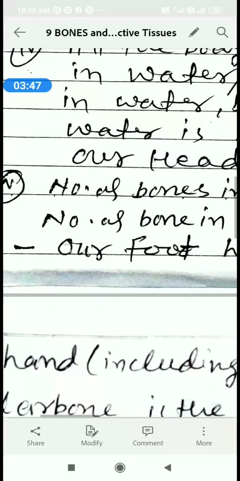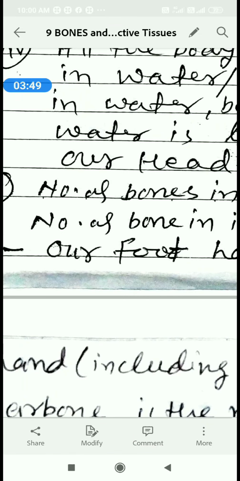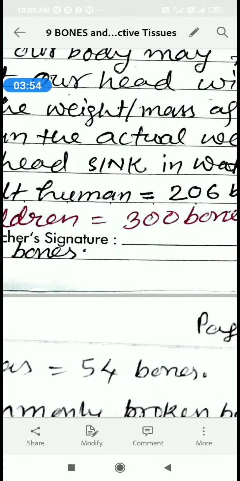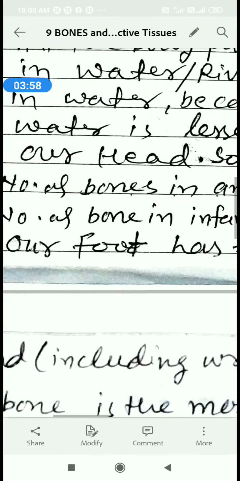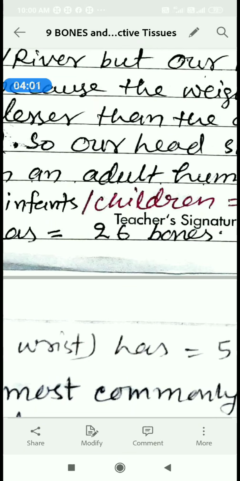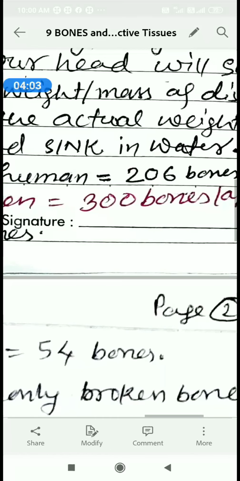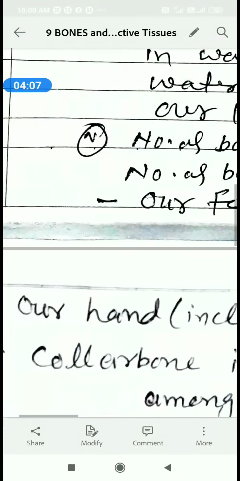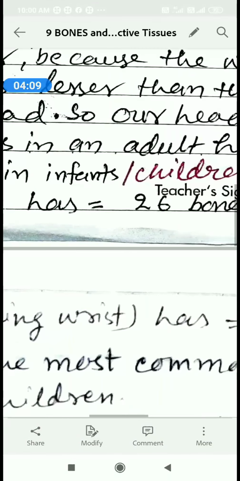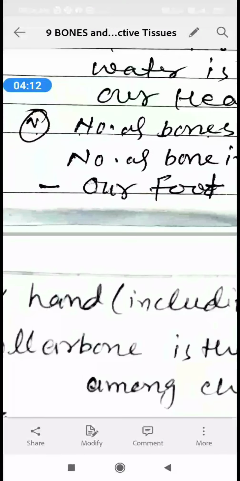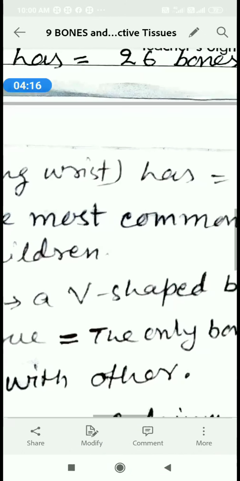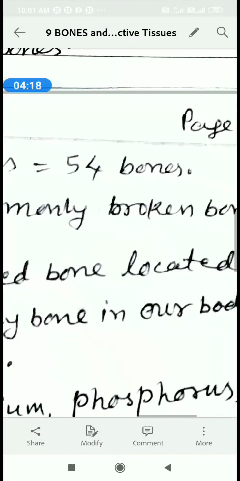Next point about bones: the number of bones in an adult human is 206, whereas the number of bones in an infant or child is about 300. Our foot has 26 bones. Our hand, including the wrist, kalai, has 54 bones.